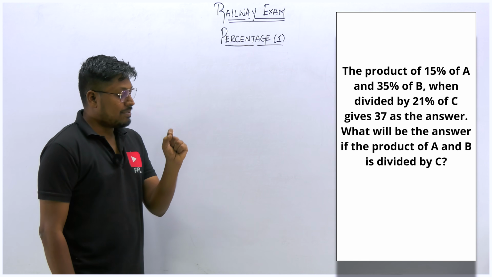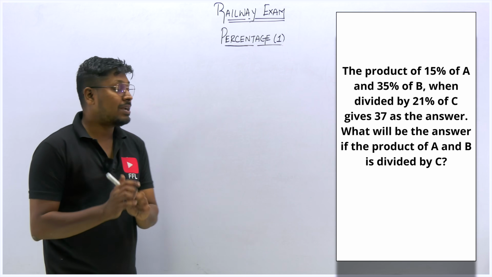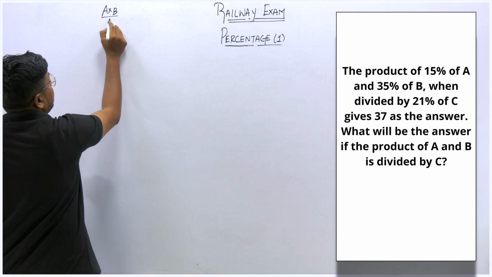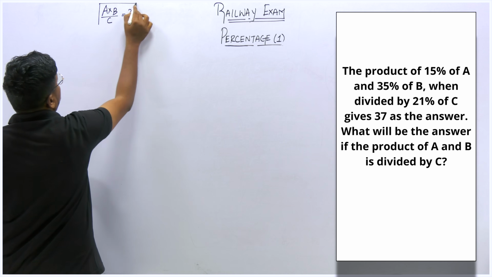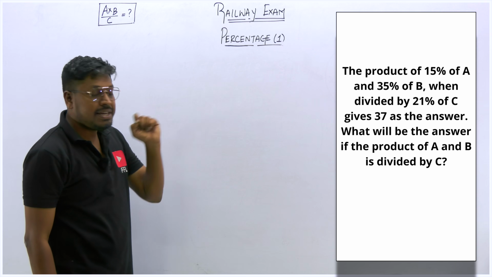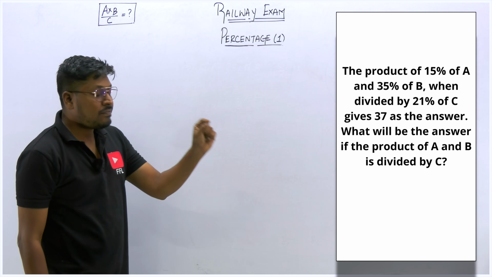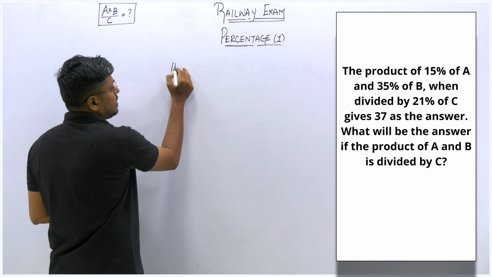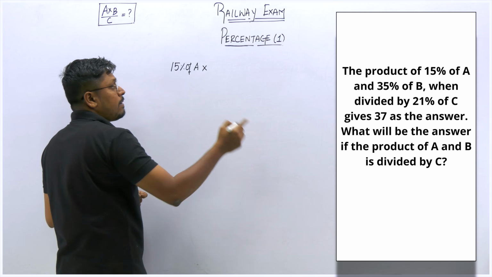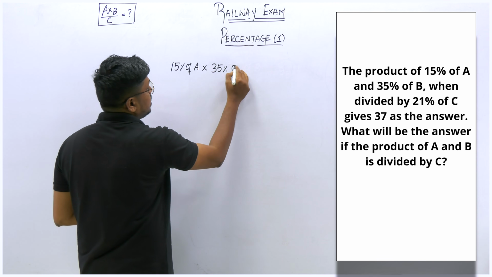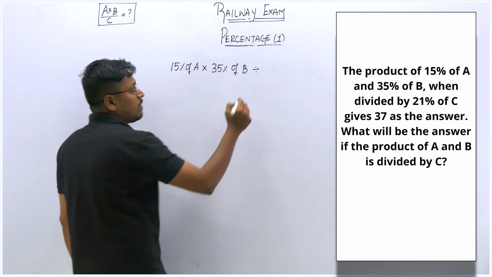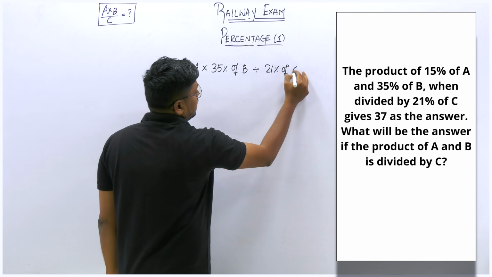Just see here, our target is to find the answer for A into B divided by C. But what they have given initially is the product of 15% of A, and product means multiplication, right?